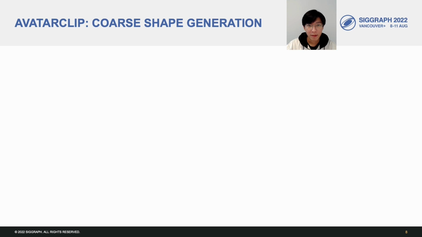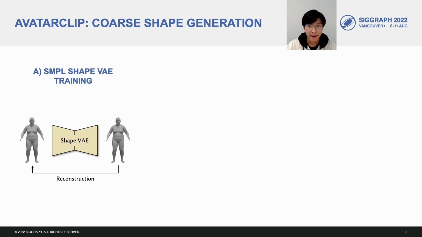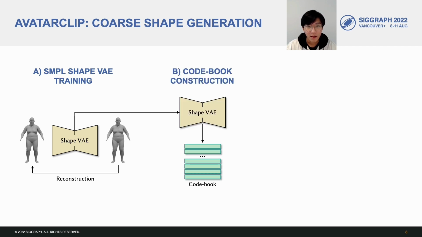For the coarse shape generation, we design a three-step algorithm. Firstly, we train a shape VAE as the shape prior. We use a parametric model, SMPL, as the data source. The VAE takes the coordinates of all the SMPL mesh vertices as input and output. After training the VAE, we perform clustering in the latent space of this VAE to get a codebook of possible